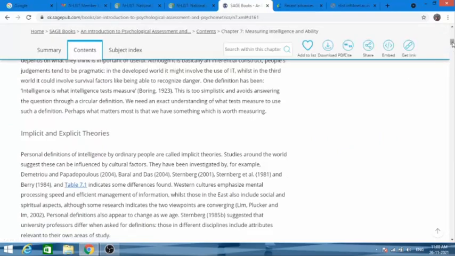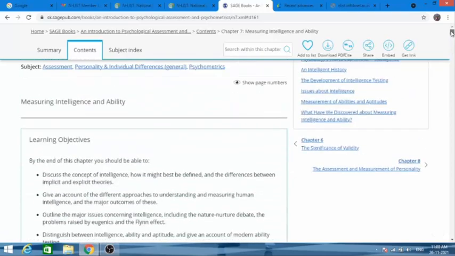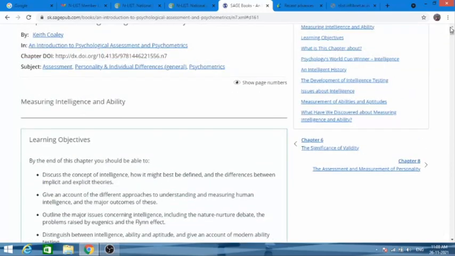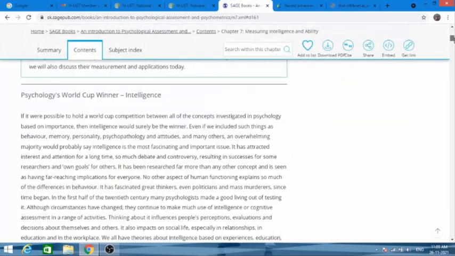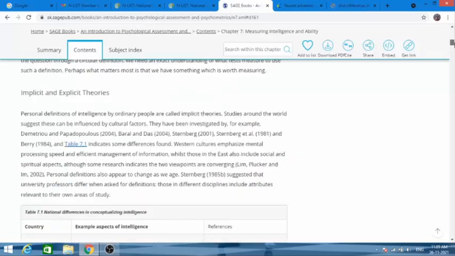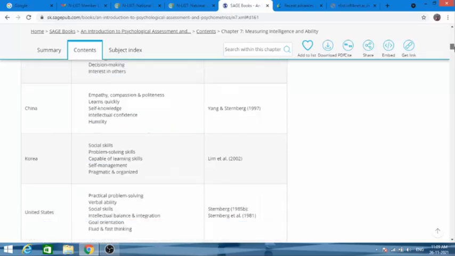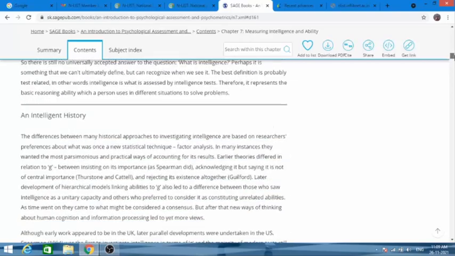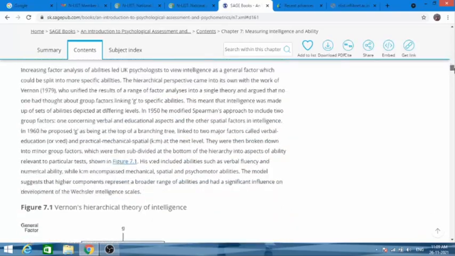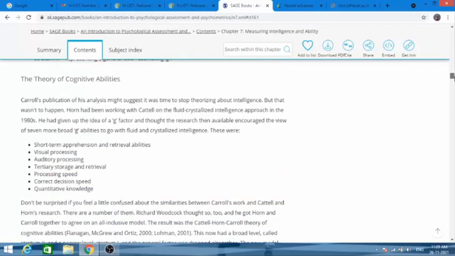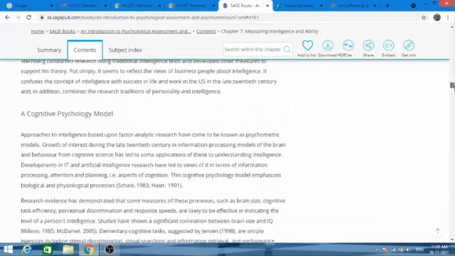Now look here, it has been opened. Measuring intelligence and ability. Then the history of intelligence, Vernon's hierarchy, theory of cognitive abilities, the complete chapter.